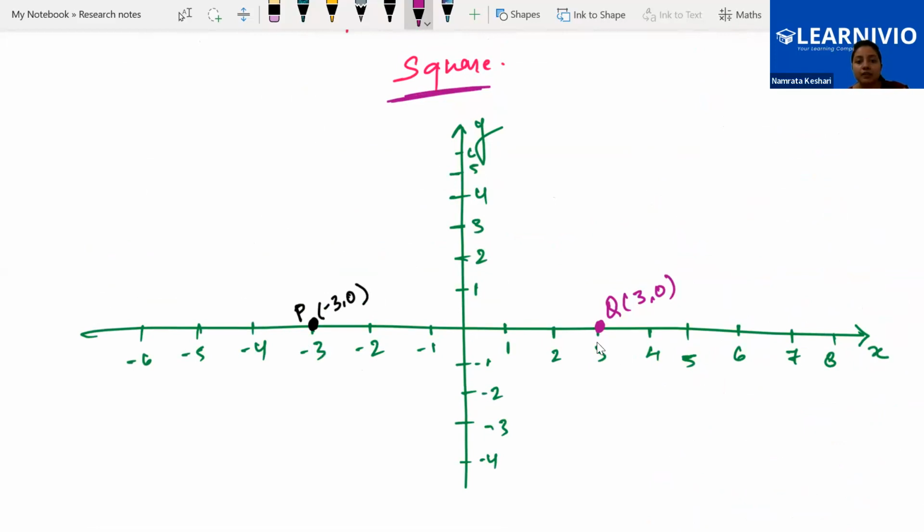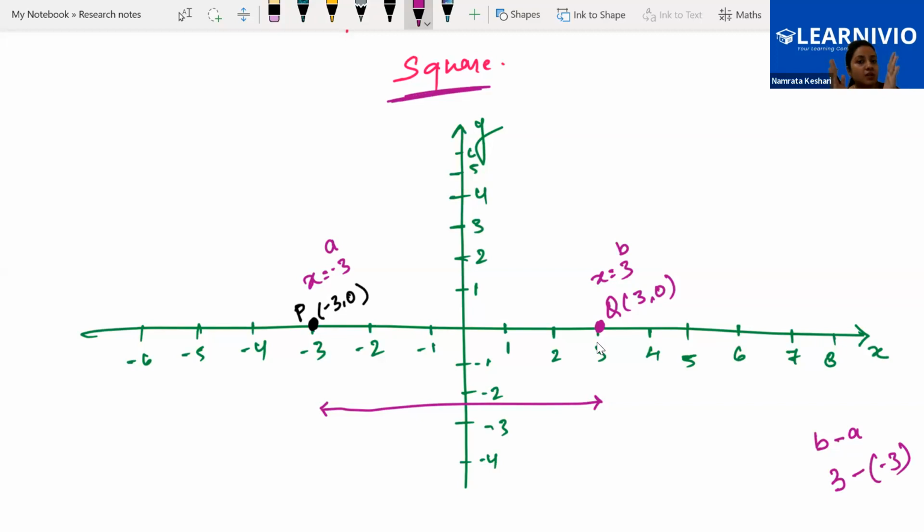See carefully. Whenever we have to find the length on a number line, here x is 3 and here x is -3. When on the number line we have to find the distance, the total length, we use the formula b minus a. Here this is b, this is a. Using b minus a, we get the total length.